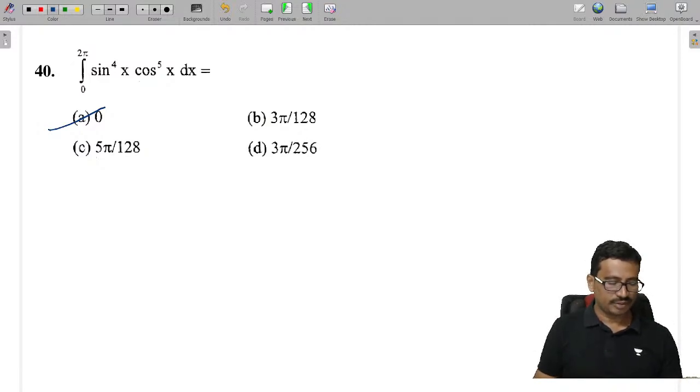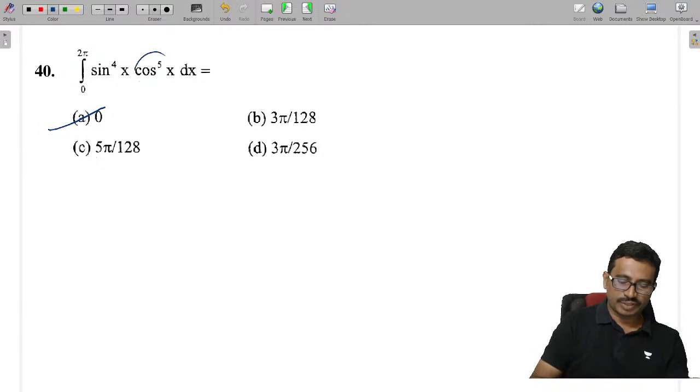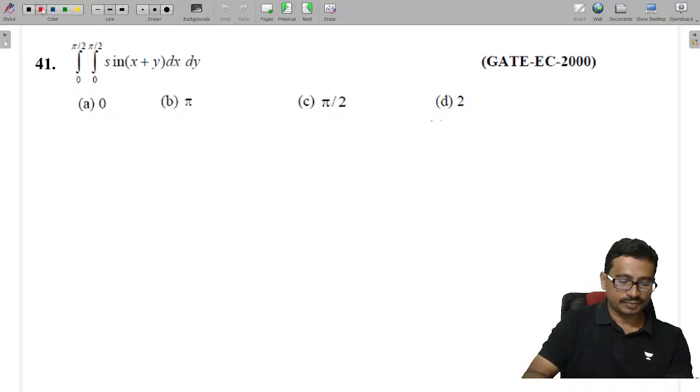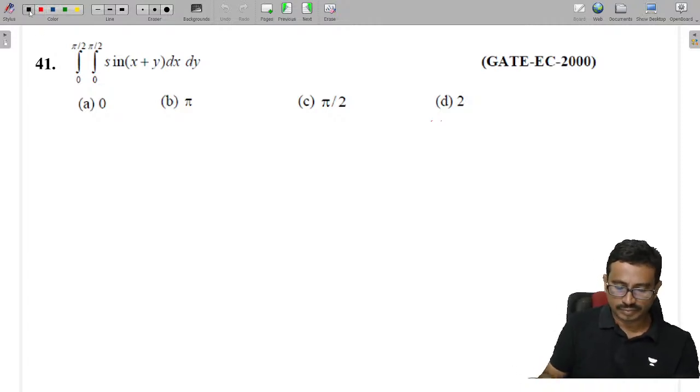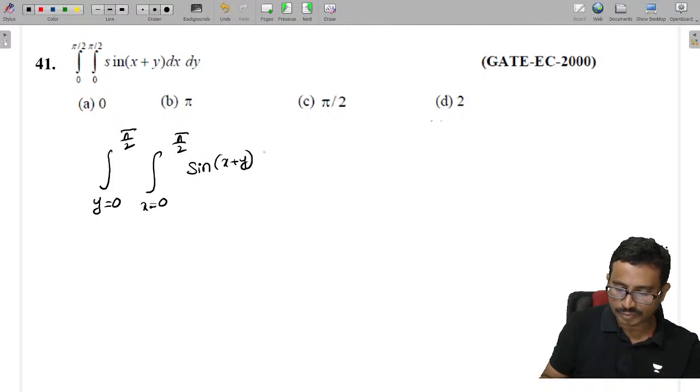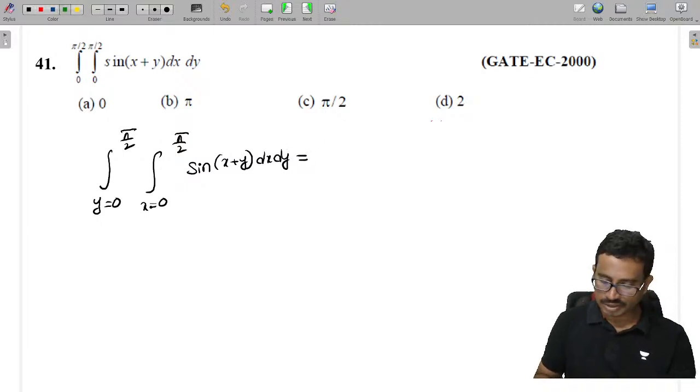Cos power 5 is there now. Next, tell me now here. So the y limits are from 0 to pi by 2, and the x limits are from 0 to pi by 2. So we are doing the x integration first. Tell me what I will get here.